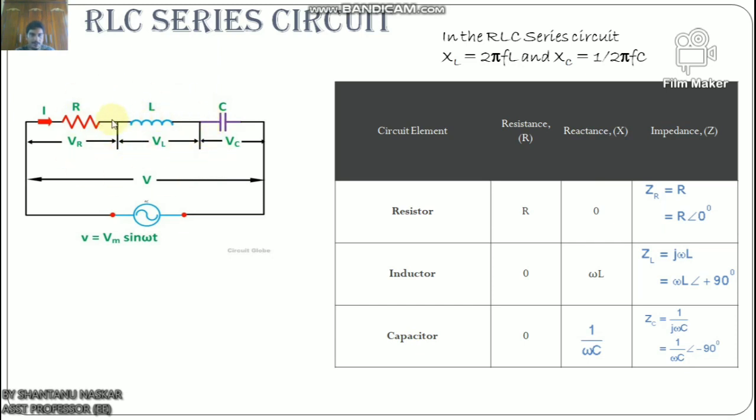So this is a picture of the RLC series circuit. In this RLC series circuit, XL equals 2 pi f L and XC equals 1 by 2 pi f C.